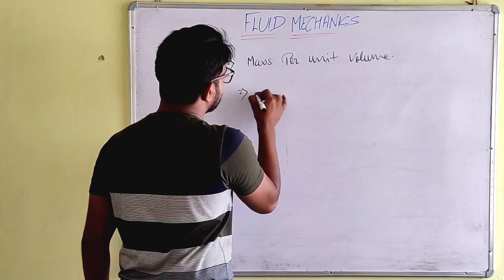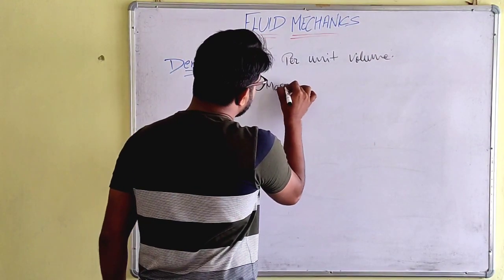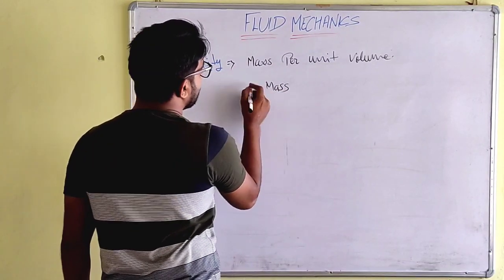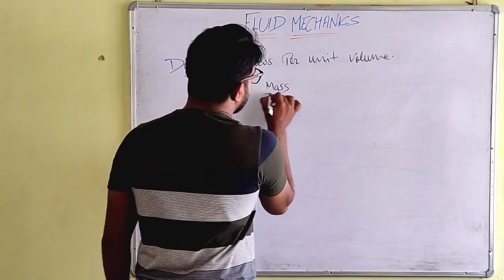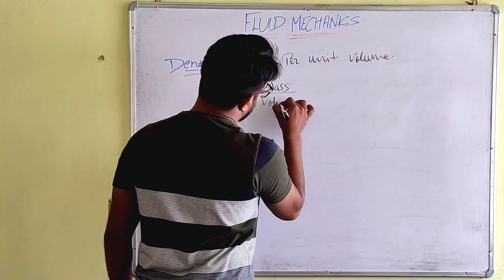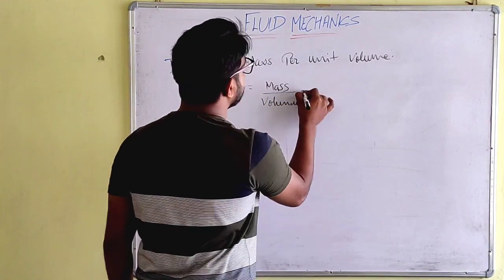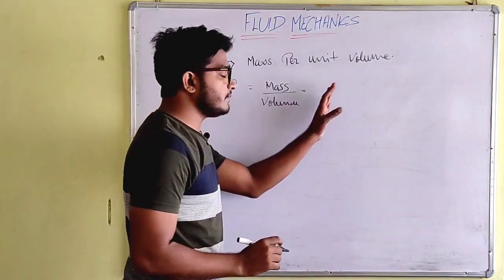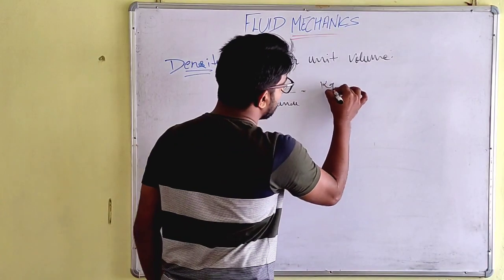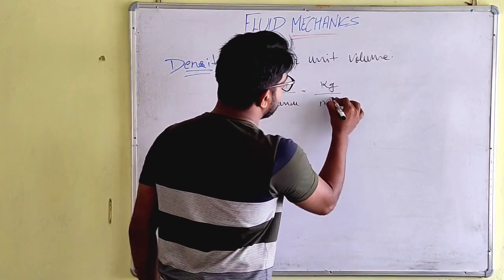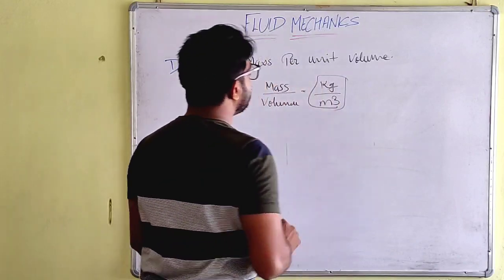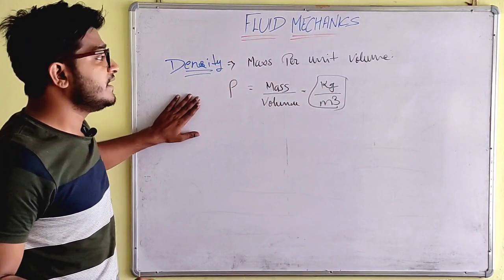It is denoted by rho, mass upon volume. So what can be its unit? Mass is measured in kg and volume in meter cube, so kg per meter cube is the unit of density.